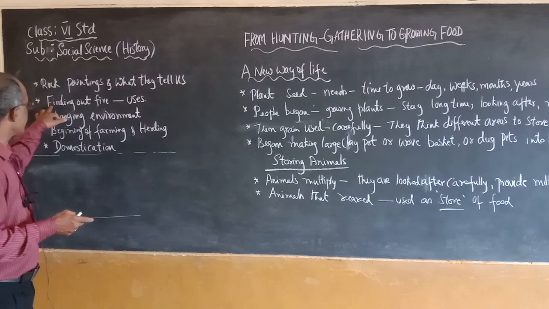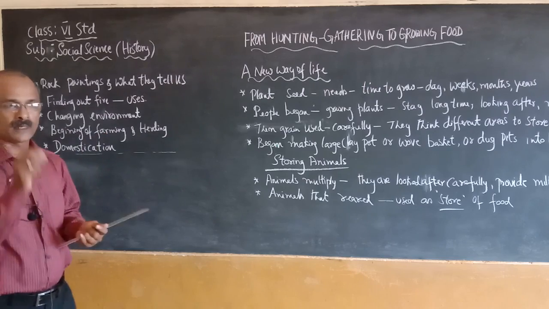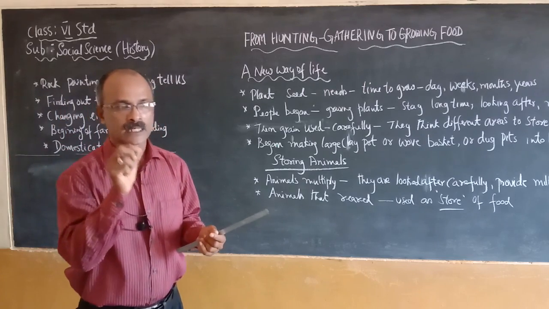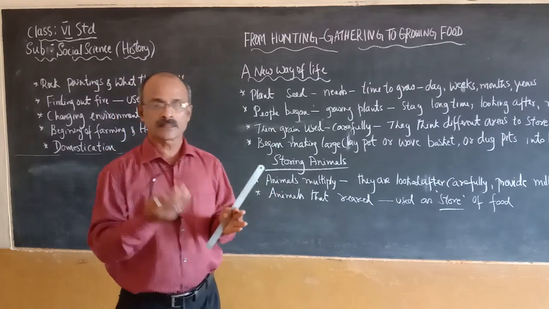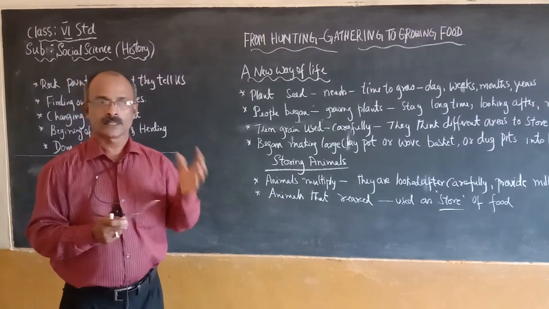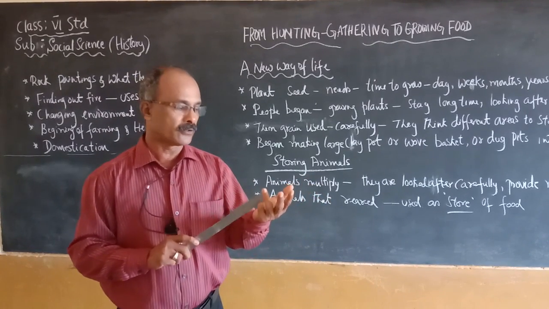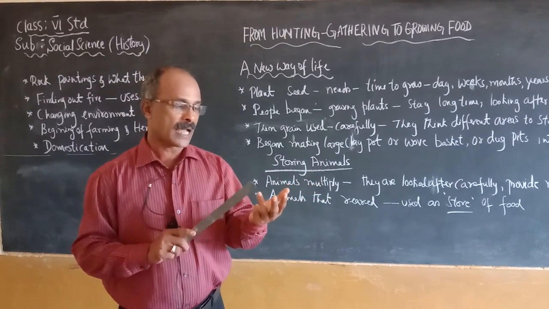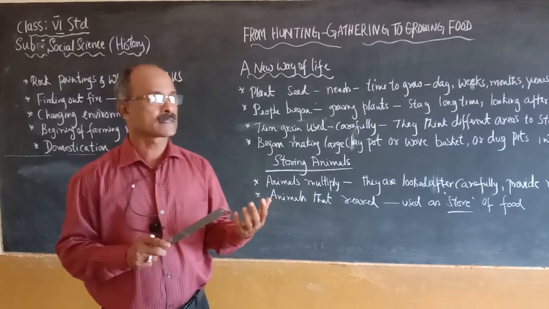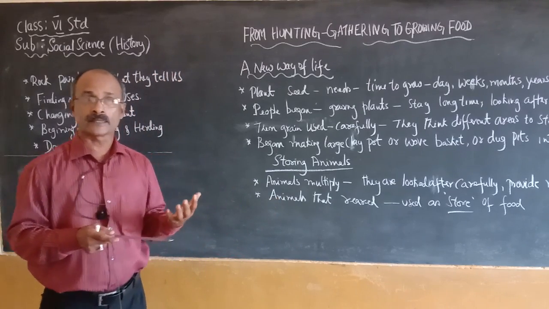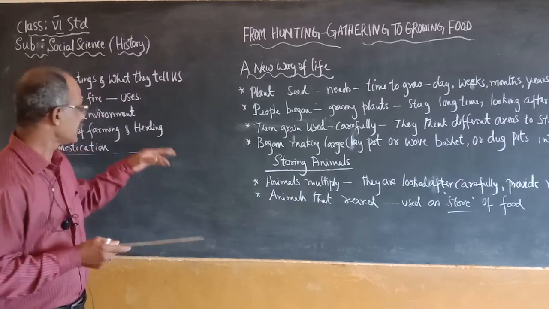The next topic we discussed in the previous class was finding out fire and its uses. How did they think of finding fire, and to what extent did they use fire for different purposes? For example, they used fire to cook food, to roast meat, to cook grains and cereals, and even to light themselves in the dark and to protect themselves from the attack of wild animals and to be on the safer side. All these were the uses.